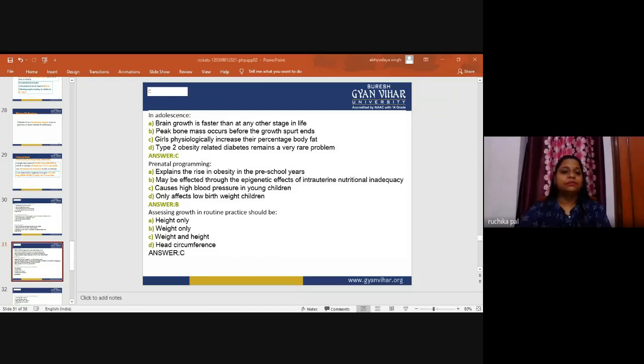Now next is assessing growth in routine practice: should it be height only, weight and height, or head circumference? So how do we assess growth in routine practice? It should be assessed by weight and height.